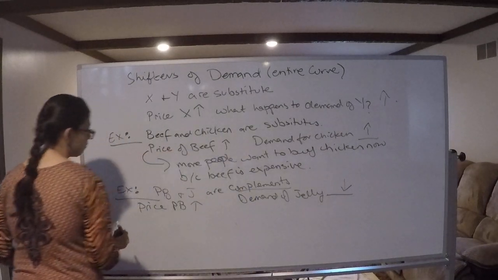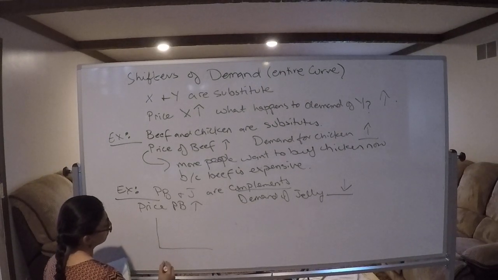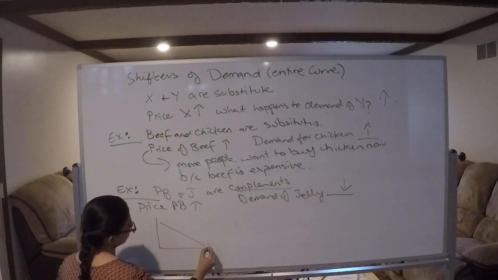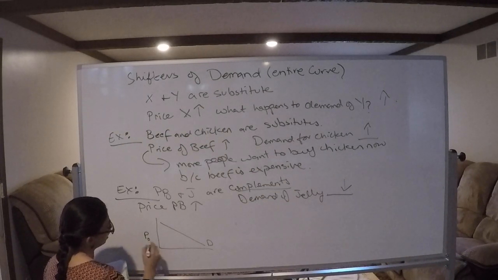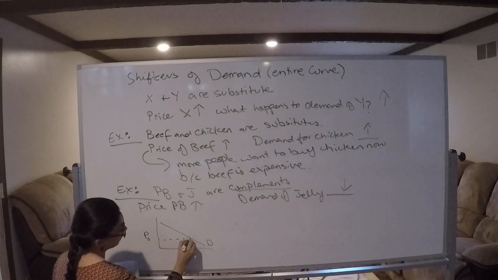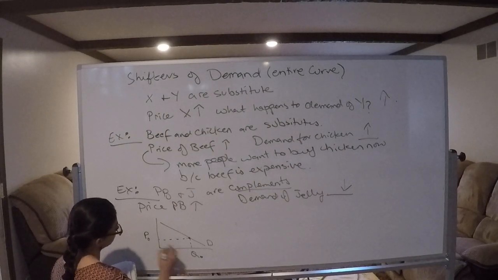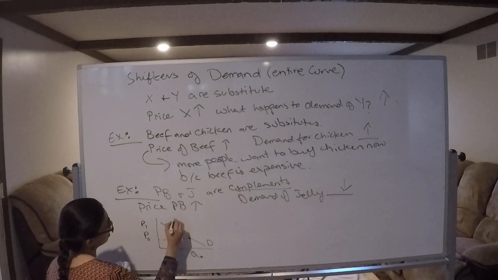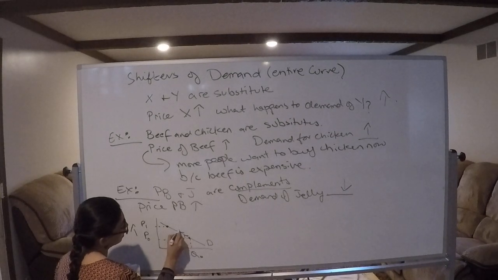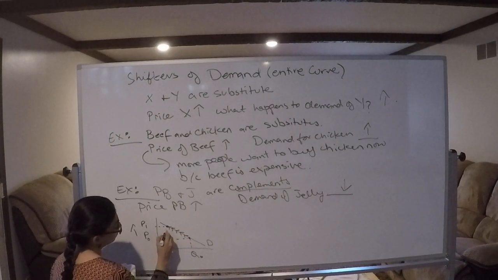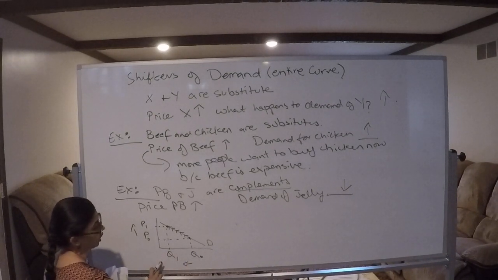What's happening in the graph if I say that you have to show it? Well, draw the peanut butter graph. This was P0, the initial price. At this price, quantity sold was Q0. Now the price of peanut butter went up, and quantity demand decreased. So this is Q1. Less people are buying peanut butter now.